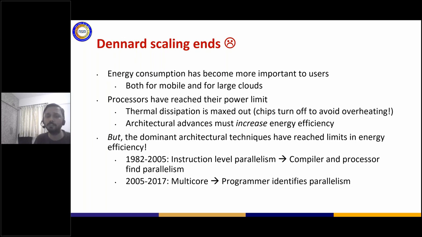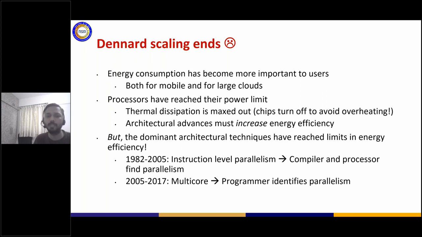So the processors reached their power limit, and the thermal dissipation maxed out. Architectural advances like instruction level parallelism were also very limited. It's finally up to the programmer how they write the program. When I write a program, I need to take care that the next instruction I'm writing should be independent of the previous instruction.